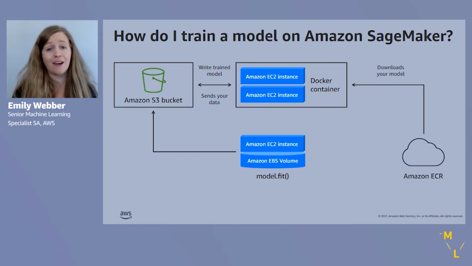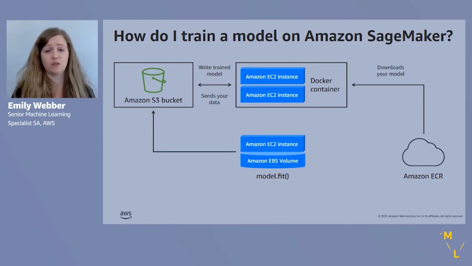SageMaker is in every AWS account, right? You can open up the free tier, open up the console, and just get into SageMaker. It's in every AWS environment. And so there are a couple of ways that we can use SageMaker to train our models. One common way of using SageMaker to train a model is from what's called SageMaker Studio.